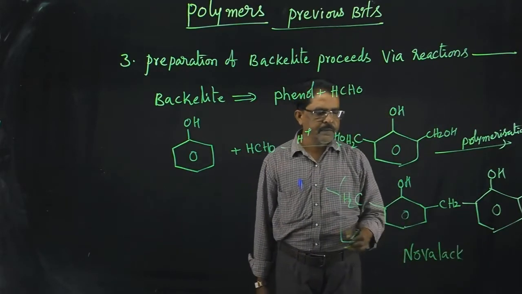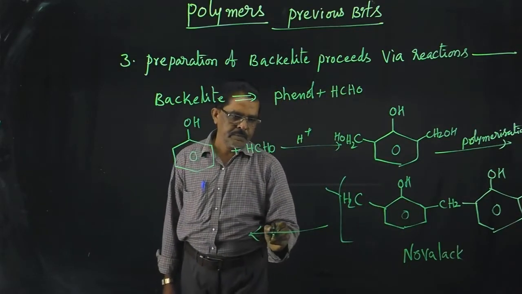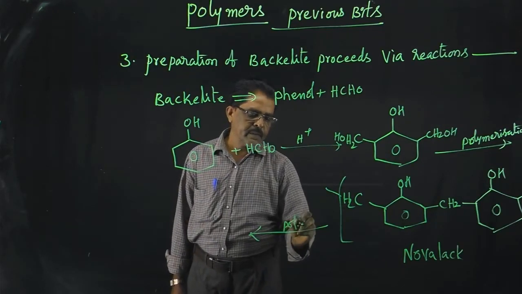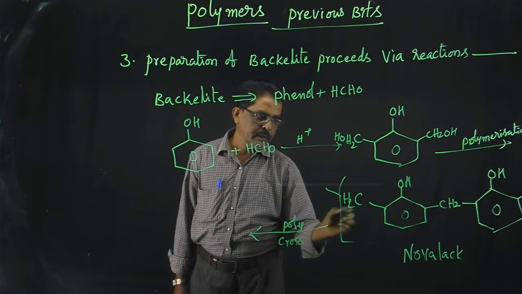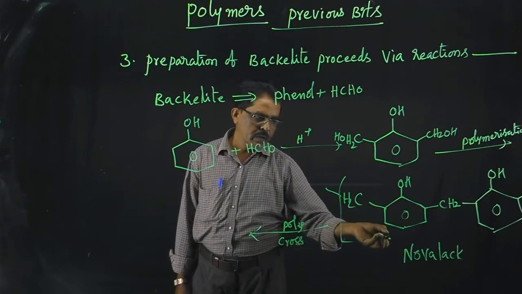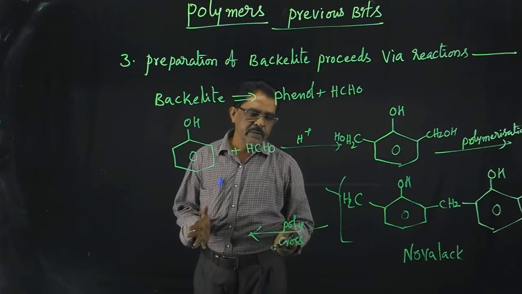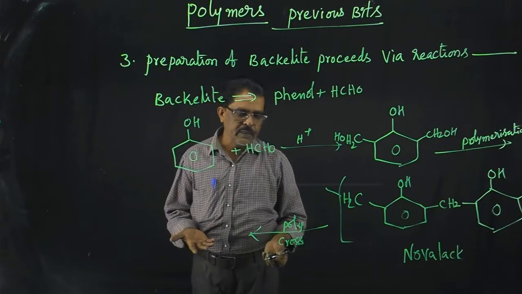It is subjected to polymerization again. That means cross linkages take place between these Novolac molecules at the para position. Excessive cross linking takes place and forms bakelite.